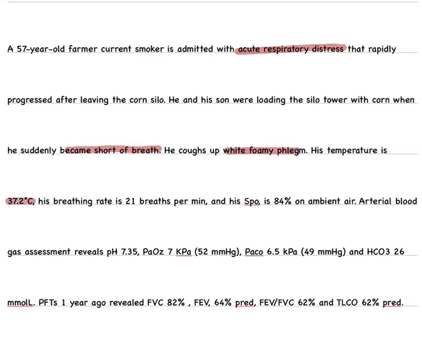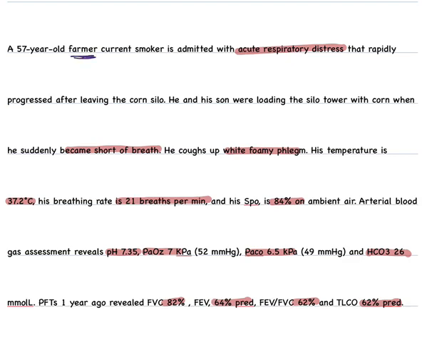His temperature is 37.2. Breath rate is 21 breaths per minute. Saturation 84. ABGs reveal pH of 7.35, PO2 7, PCO2 6.5, bicarb of 26. PFTs 1 year ago revealed FVC 82%, FEV1 64%, ratio is 62%, and TLCO 62% of predicted.